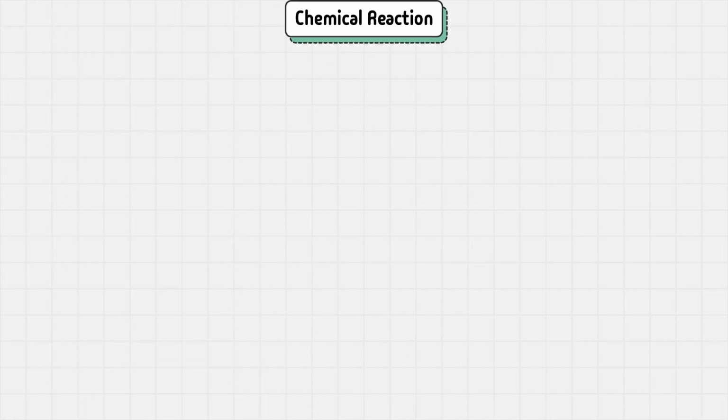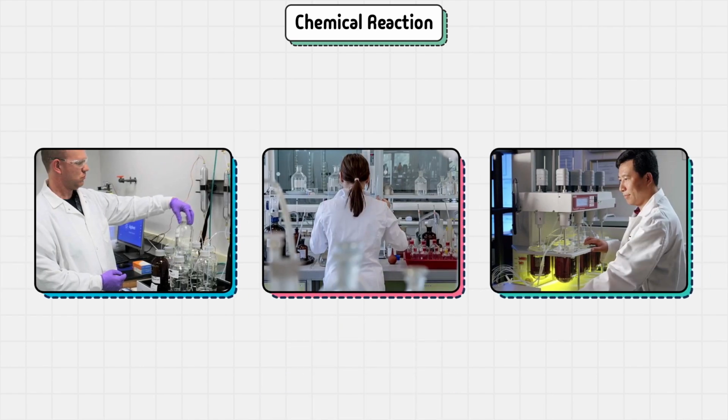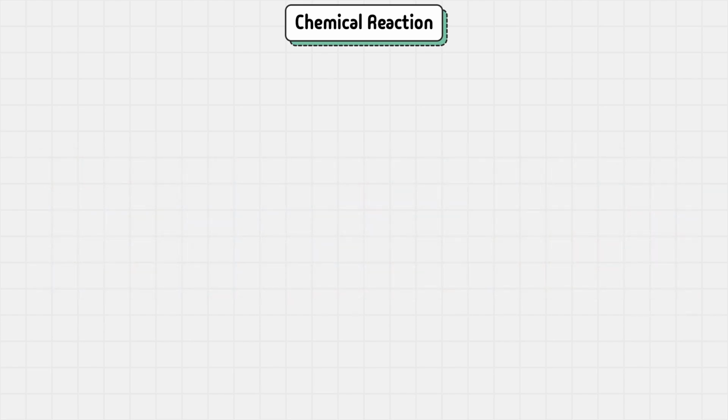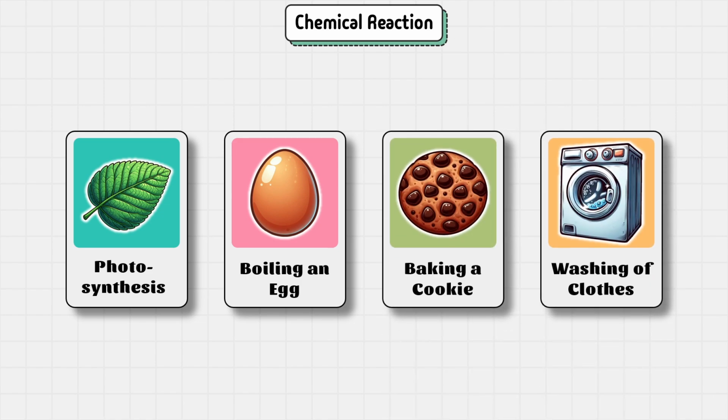The last thing that we study in chemistry is chemical reactions. Chemical reactions are often mistakenly thought to be performed only in laboratories. However, they are extremely common. In fact, there are trillions and trillions of chemical reactions happening all around us. Photosynthesis in plants, boiling an egg, baking a delicious cookie, and washing of dirty clothes. All of these involve chemical reactions.